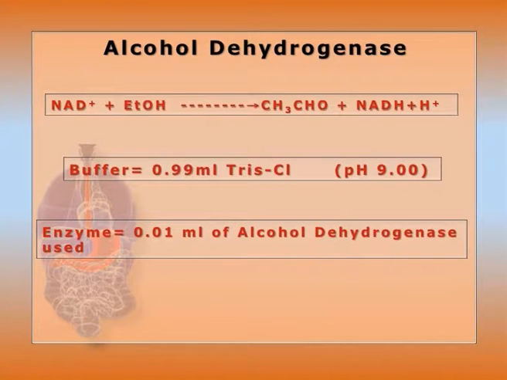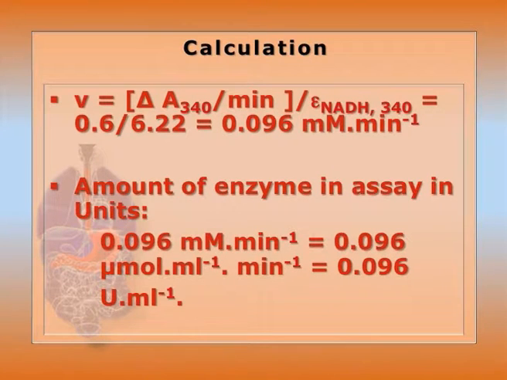Calculation. Now let's talk about a particular enzymatic reaction where NAD plus and ethanol, with the help of alcohol dehydrogenase, are getting converted to NADH, H plus as well as acetaldehyde. Here 0.99 ml of Tris-Cl of pH 9 buffer is used and 0.01 ml of alcohol dehydrogenase enzyme is taken from the master stock. Now if the reaction proceeds, the spectrophotometer absorbance at 340 nanometer gives the increase of product formation of NADH, which has absorption maxima at 340 nanometer in the UV range.